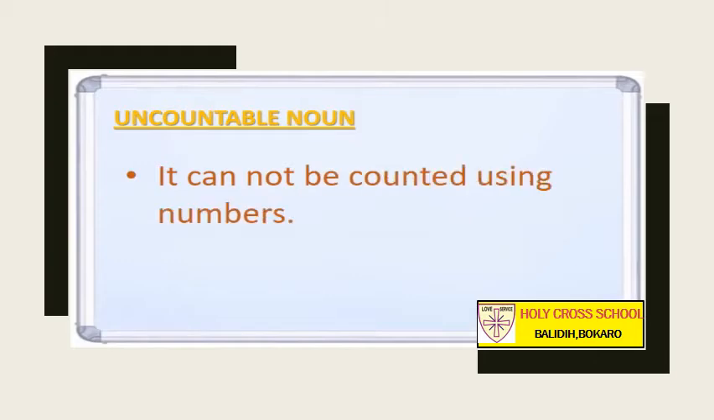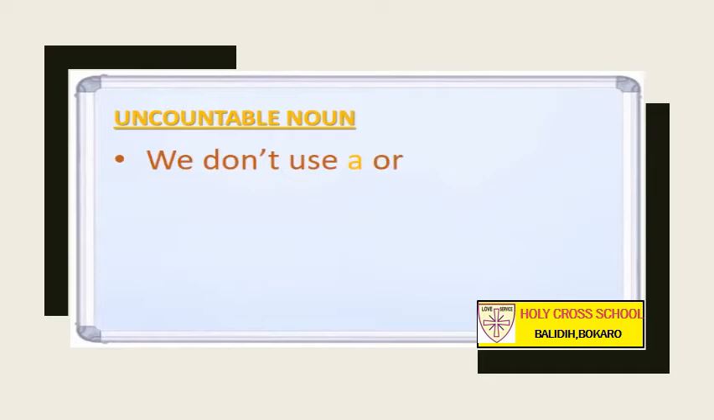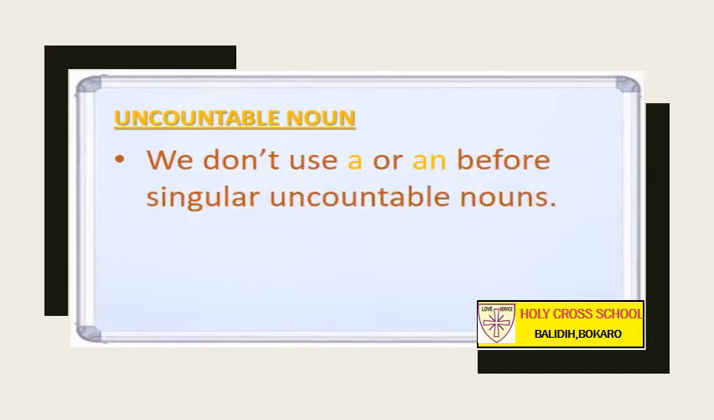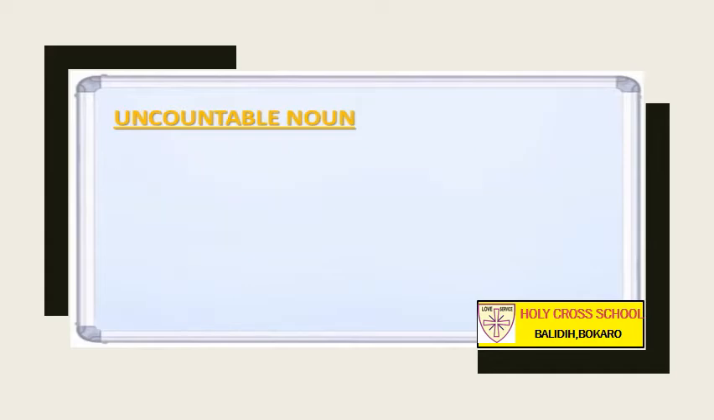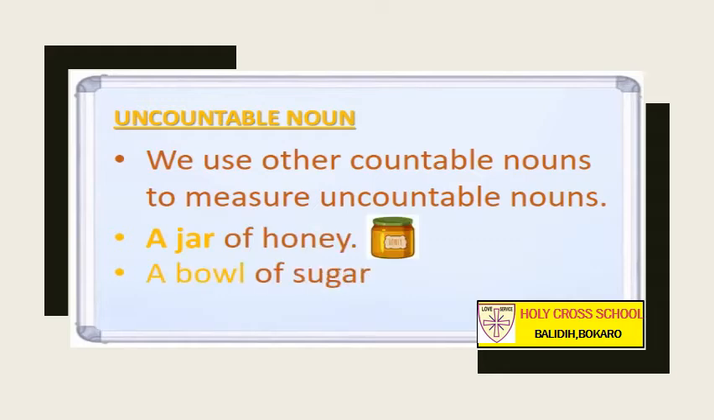Now, uncountable noun. It cannot be counted using numbers. It does not have plural form. We don't use a or an before singular uncountable noun like honey, sugar, paint. We use other countable noun to measure uncountable noun. A jar of honey, a bowl of sugar,